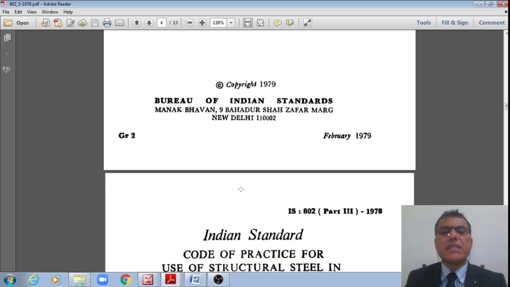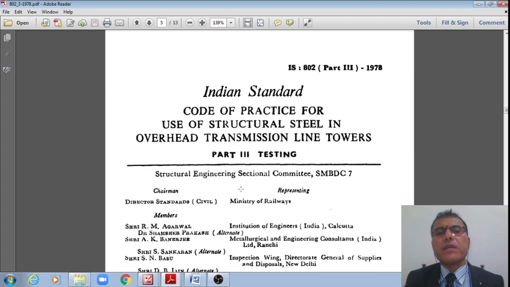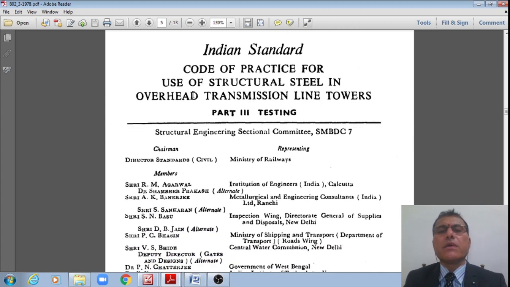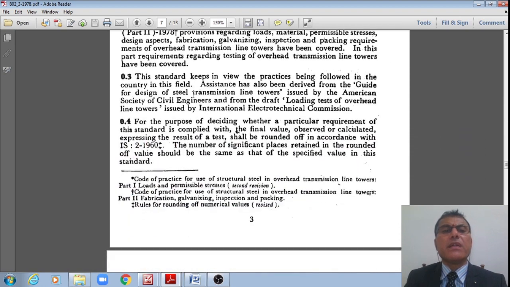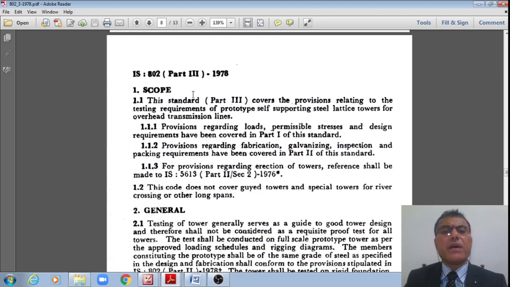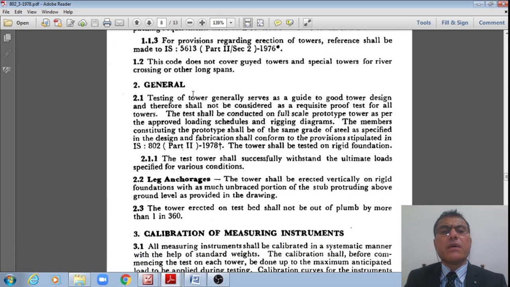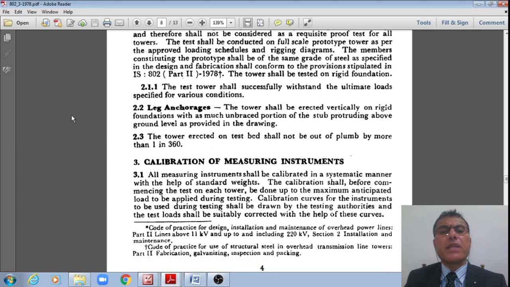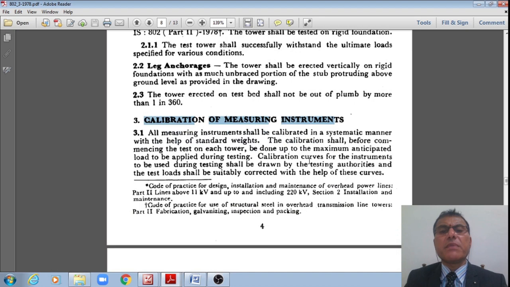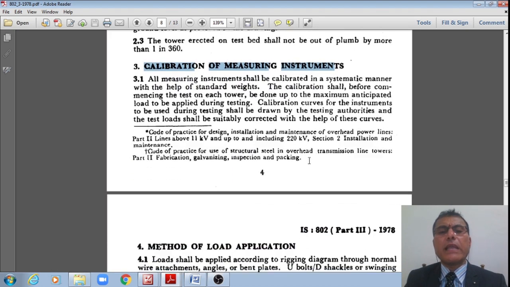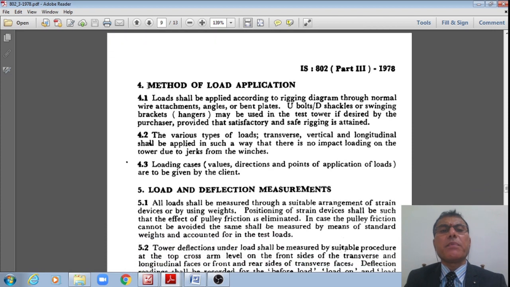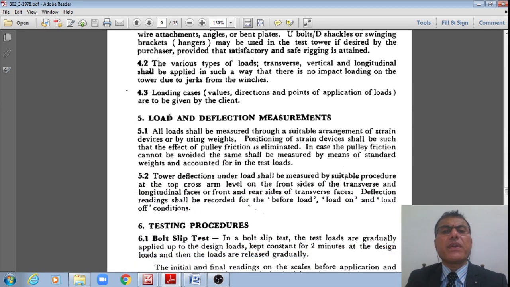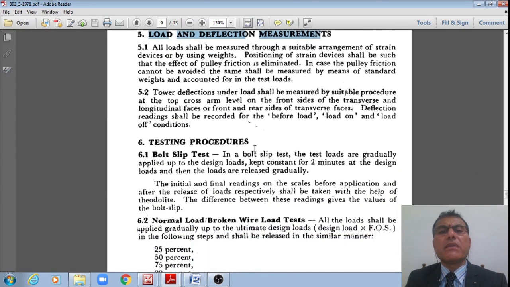Now let us see this third part, students. This is how the testing should be done, as specified here. There is the scope, general, how the calibration should be done, and how the measuring instruments should be calibrated. Method of load application, how the load should be applied for testing, and load and deflection measurements, how it should be done, right?